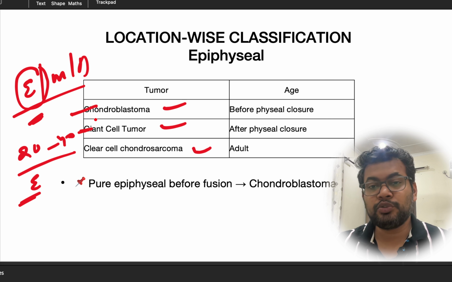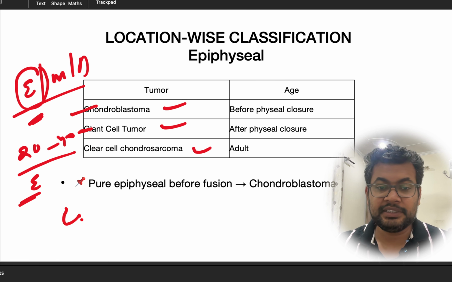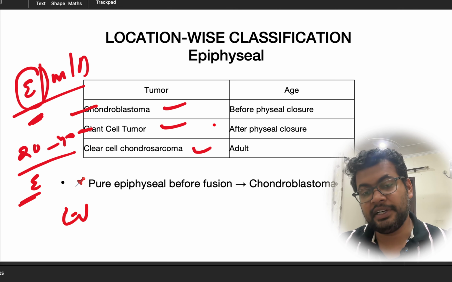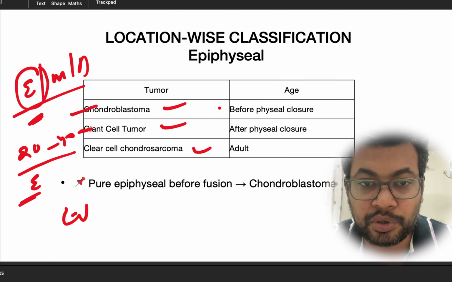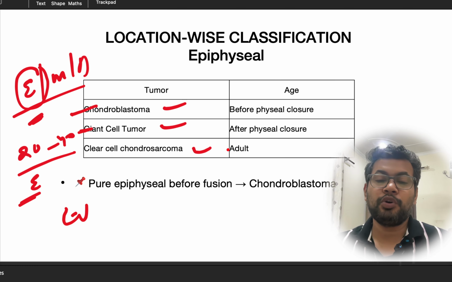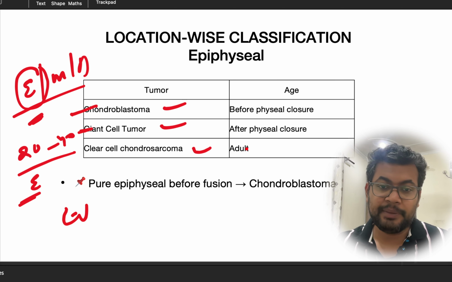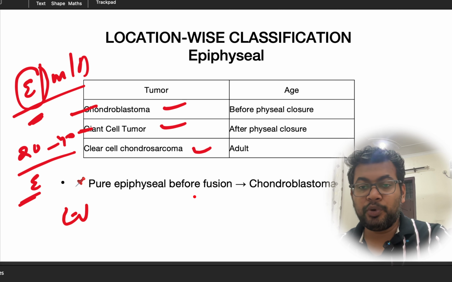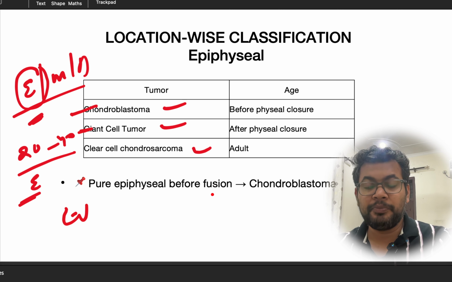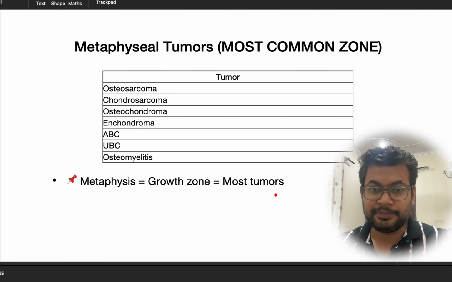Similarly, the chondroblastoma is in the physeal epiphysis region and it is before the physeal closure. If it is after the physeal closure, it should be GCT. Before that it is chondroblastoma. Clear cell chondrosarcoma is usually seen in adults. So these are the epiphyseal tumors. The pure epiphyseal tumor before fusion is chondroblastoma.